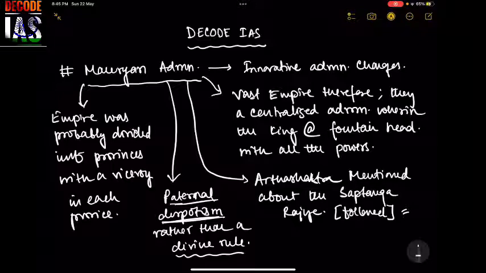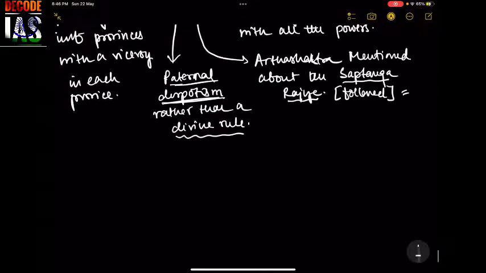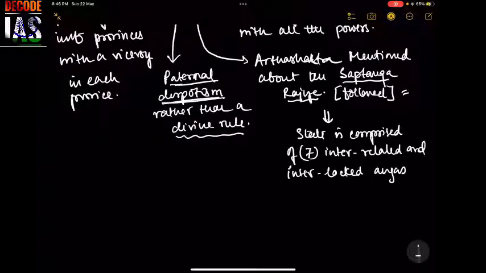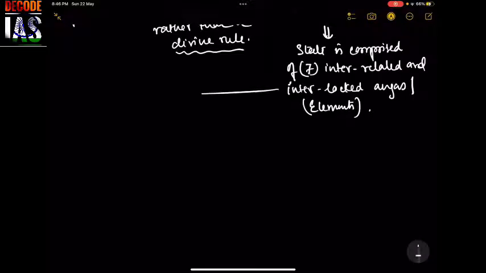Now let us deal with the Saptanga theory. What are the 7 parts? According to Kautilya, the state is comprised of 7 interrelated and interlocked angas, or parts, rather, elements. What are these elements that we need to understand? Now let us take it from here.